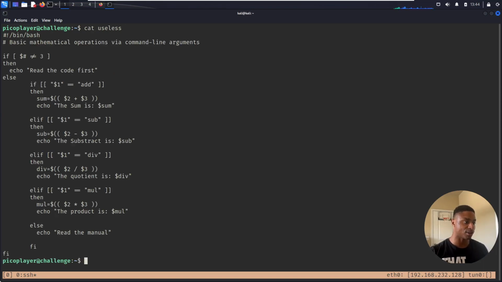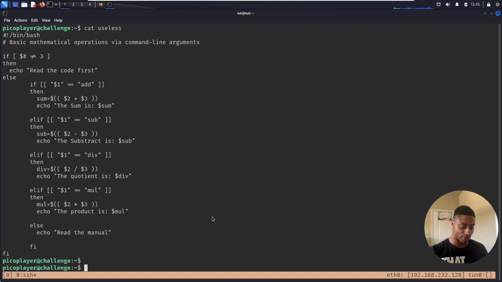So basic mathematical operations via command line arguments. So if $# does not equal 3, so I'm assuming that's the number of command line arguments. So whatever arguments you give, if it's not exactly 3, then echo read the code first, and then I guess it just exits. Otherwise, it will take the first argument. If the first argument is add, then do some math, sub. So it's basically a calculator. You tell it whether you want to add, sub, divide, subtract, multiply. Otherwise, read the manual. Interesting.